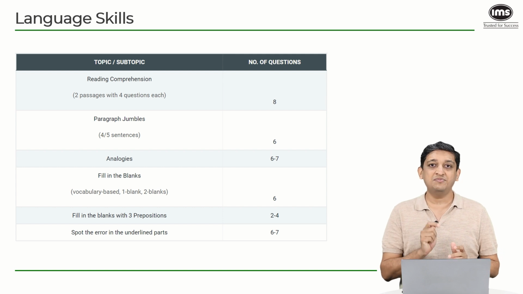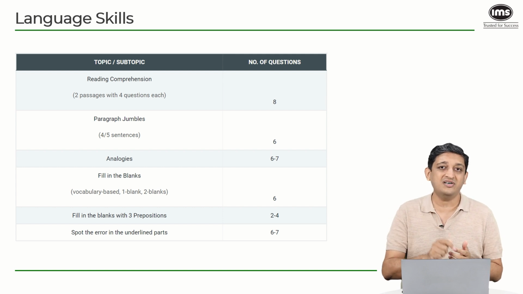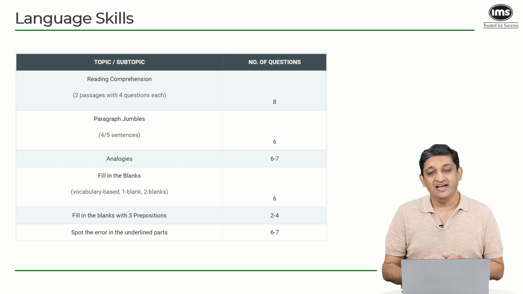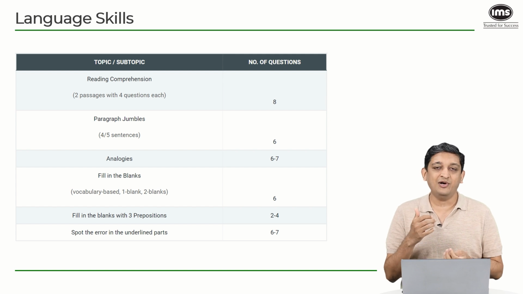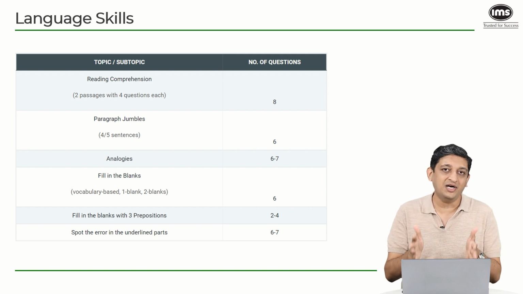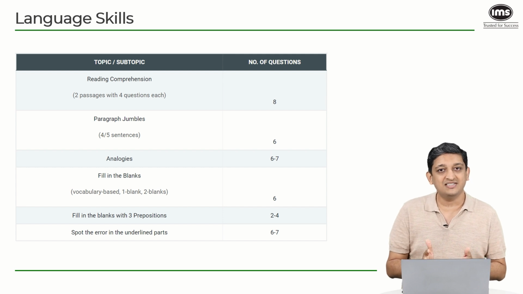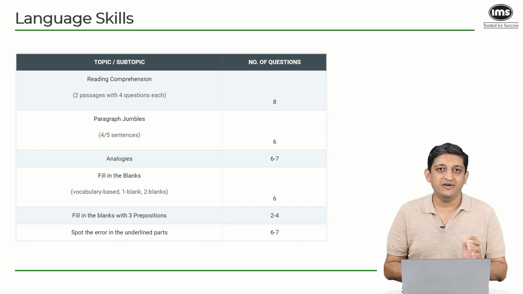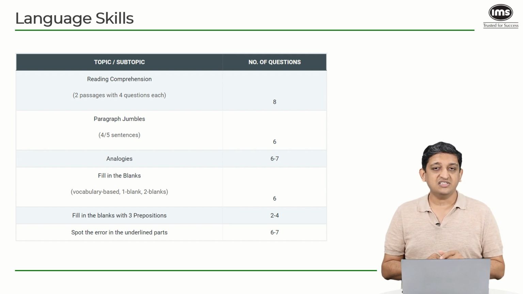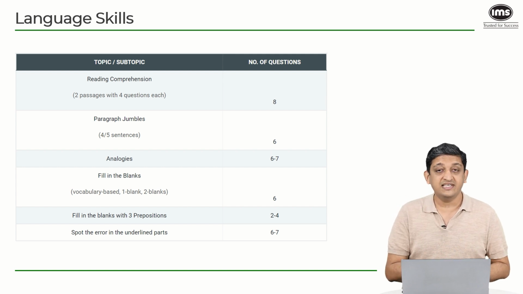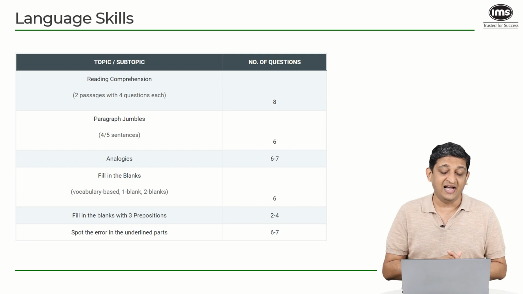Again, this is subject to which slot you had or what your response to the preceding questions was. In some cases, people had only 1 reading comprehension passage as a part of their test. In some cases, people had 2. So typically 4 questions each, about 8 questions were from reading comprehension passages on average. In terms of jumbled paragraph questions, there were 4 or 5 sentences that needed to be unscrambled and put into a coherent paragraph. There were 6 such questions in the slots that we analyzed.